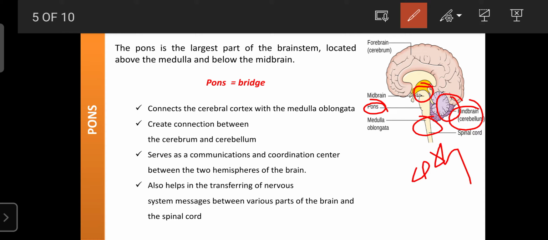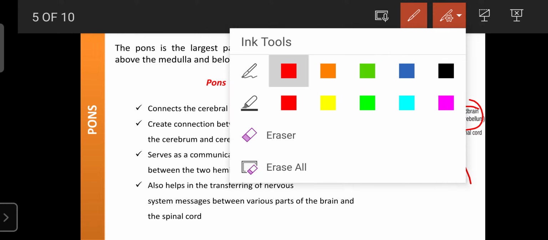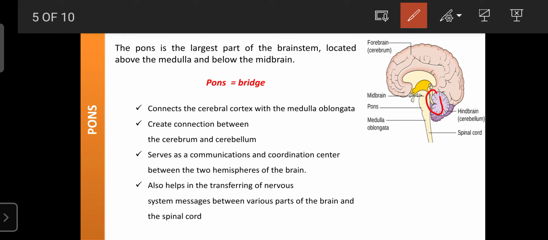So this is the location of the fourth ventricle. This fourth ventricle separates the pons and cerebellum. In Latin, pons means bridge, because it helps create the connection between the cerebral cortex and medulla oblongata.